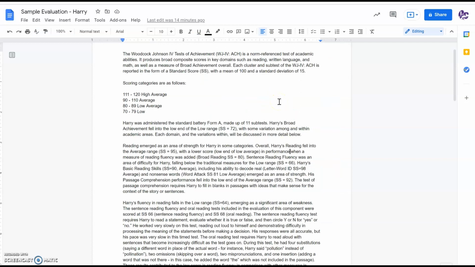So this is the sample evaluation report, and feel free to pause your video if you want to look through this text. You're not going to want to copy and paste this word for word into your report, because you're writing the report in your own words to indicate that you do understand the content, you have mastery of it, and know what you're writing about. But this will give you kind of a template to start from and just a structure, so to speak.